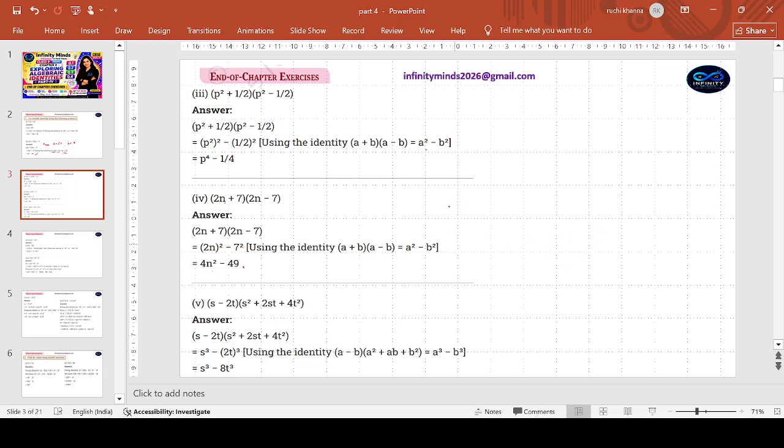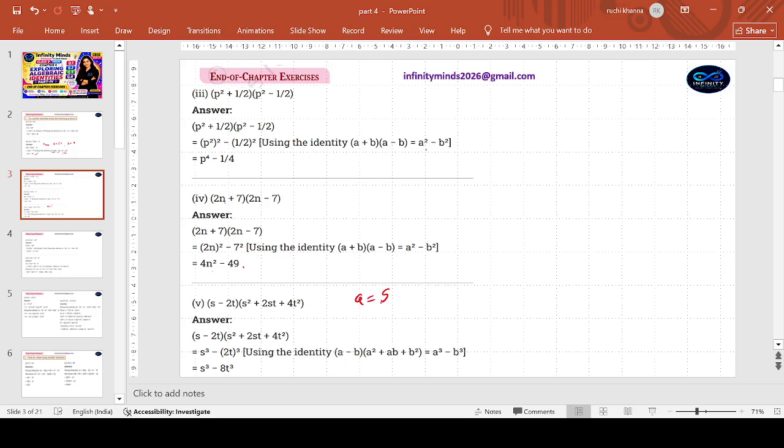But I'm sure those who watch the videos of Infinity Minds and practice thoroughly won't have any problems. 4n square minus 49. I hope that's clear. We'll move over to the fifth one. Try to see a minus b. If it is, we're just trying to work out a square plus b square plus 2ab. If I try to see, yes, it is working out as a minus b.